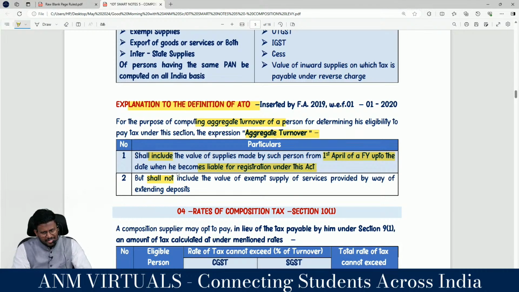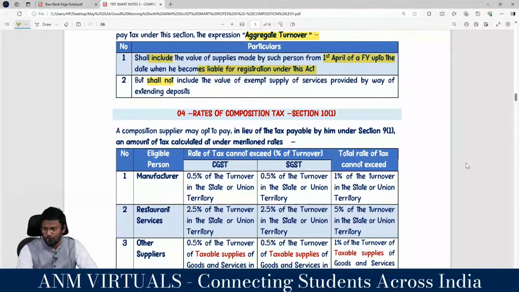And we know that, sir, one service should be excluded. Number 1, value of inward supply on which tax is liable to be paid on reverse charge. Number 2, extending deposit, loan or advance for which the consideration has been received by way of interest or discount. This has to be excluded while calculating the definition of aggregate turnover for the purpose of composition levy. So topic number 1 is introduction, my dear lovable students. Number 2 is applicability, and number 3 is ATO, 3 letters, aggregate turnover. I am coming to the 4th topic, rate. R-A-T-E, rate is the 4th topic.